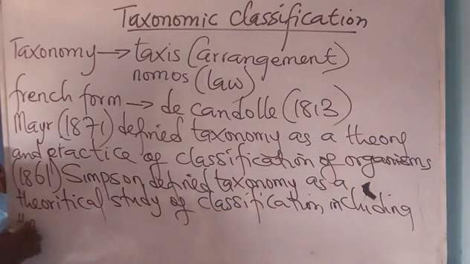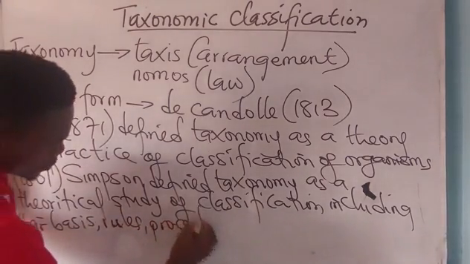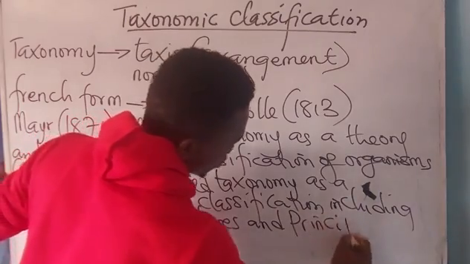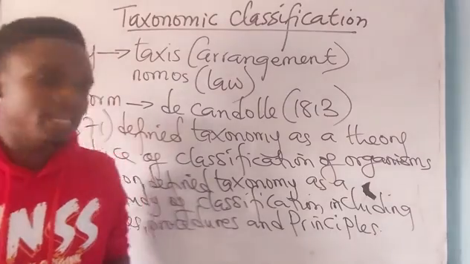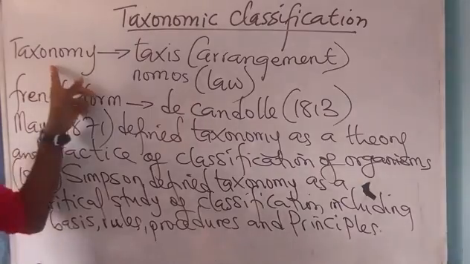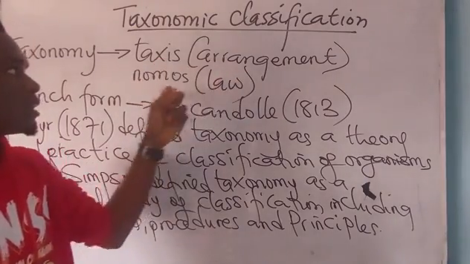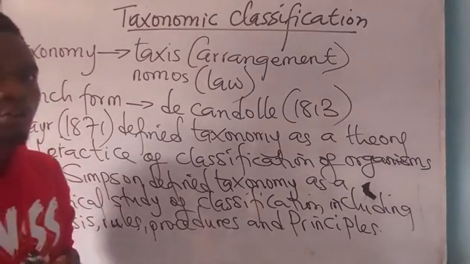their basis, rules, procedures, and principles. Good. Now, what this law means is, before an organism is classified, you must follow certain rules. Initially we said that taxonomy was coined from two Greek words, taxis, arrangement, and nomos, law. For an organism to be classified, there is a certain law you must follow.